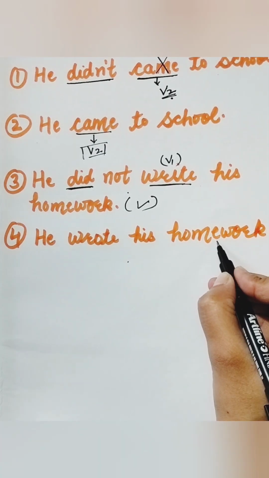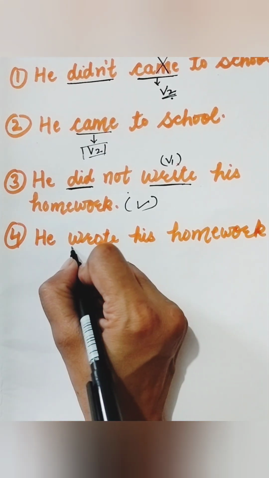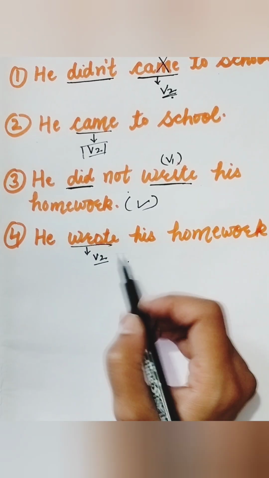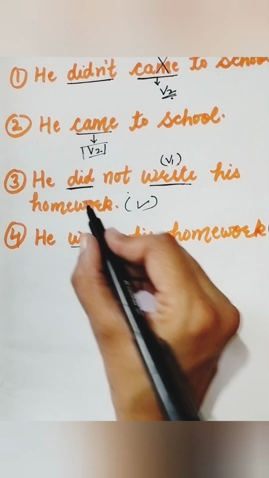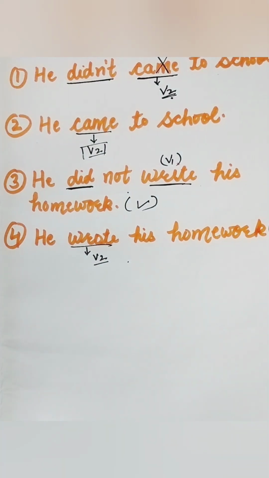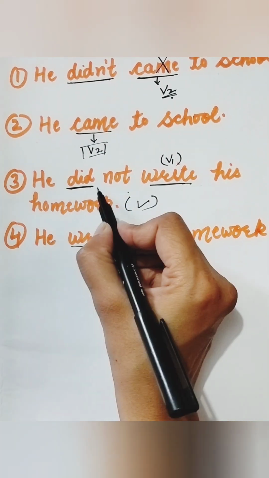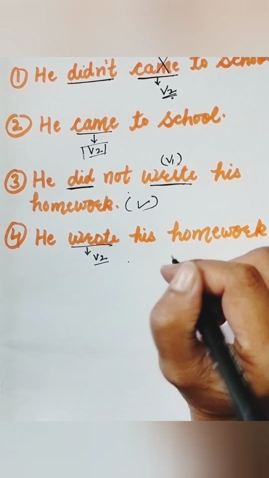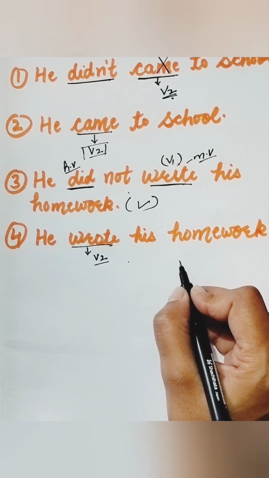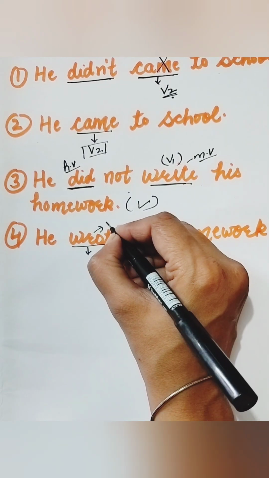He wrote his homework. Same sentence को हमने second form of the verb में लिया. ओके यहाँ पर second form of the verb है. This sentence is also right. Did के साथ first form of the verb और wrote के साथ wrote is already second form of the verb. So see, in this sentence, he did not write. We have two verbs. This is helping verb and this is main verb. In this sentence, we have only one verb here. This is main verb only.